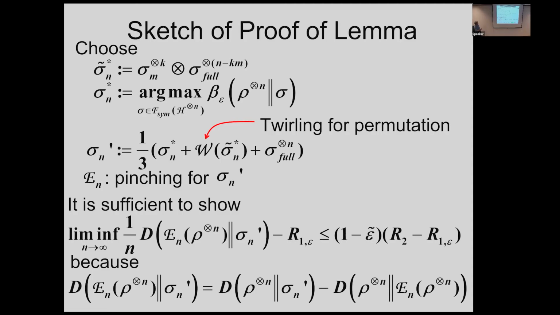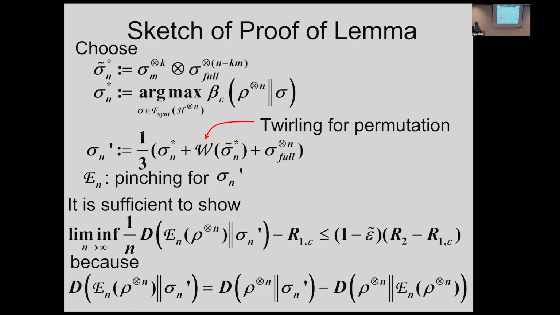Pinching means somehow projecting states, by application of the projection. So then we have another state. This is pinching. Then it is sufficient that we show this one, because this quantity and this quantity are almost the same.